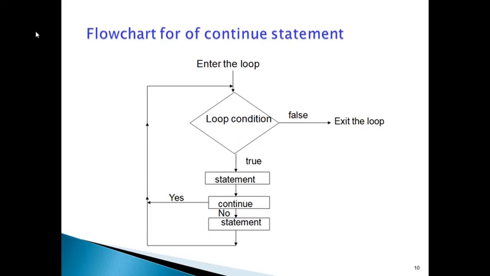Enter into the loop. It will check the loop condition. If the condition is true, we enter into the loop. If the condition is false, it exits from the loop.